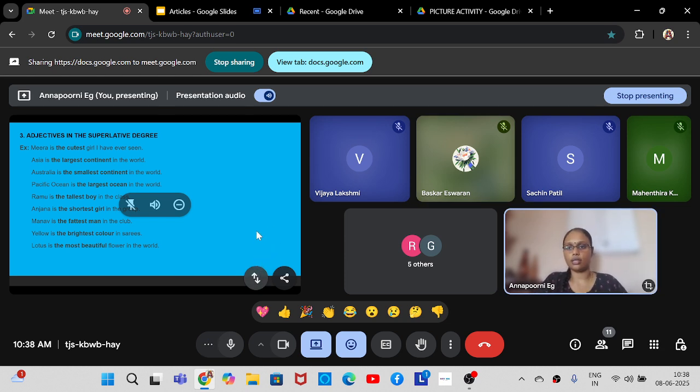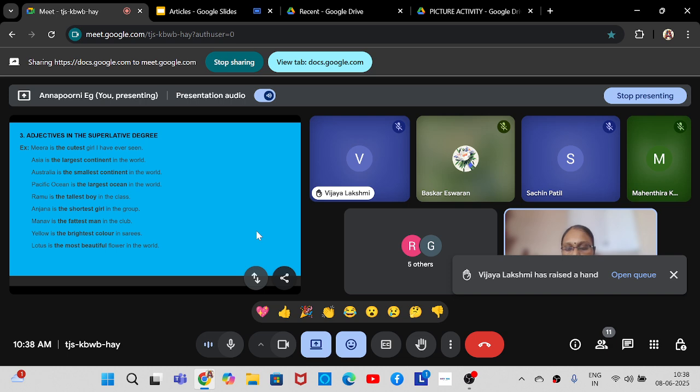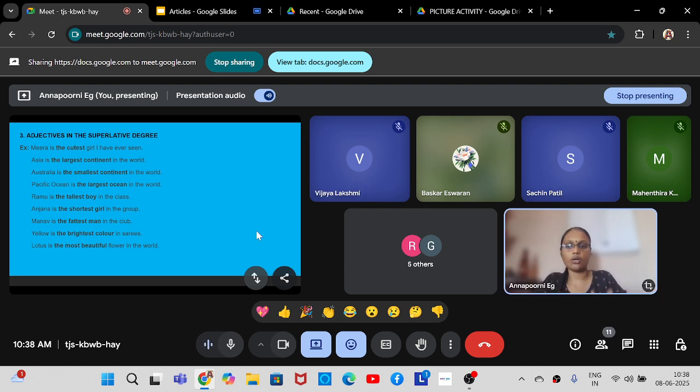Here you can see the adjectives I am using in the superlative degree are cutest, largest, smallest, largest, tallest, shortest, fastest, brightest and most beautiful. With all these superlative adjectives I am using the article the. Why am I not writing beautifulest? I am writing the most beautiful because beautiful has more than one syllable. There are three syllables in this word. So for words with more than one syllable, we cannot add est in the superlative degree. We have to write more, most, or least.